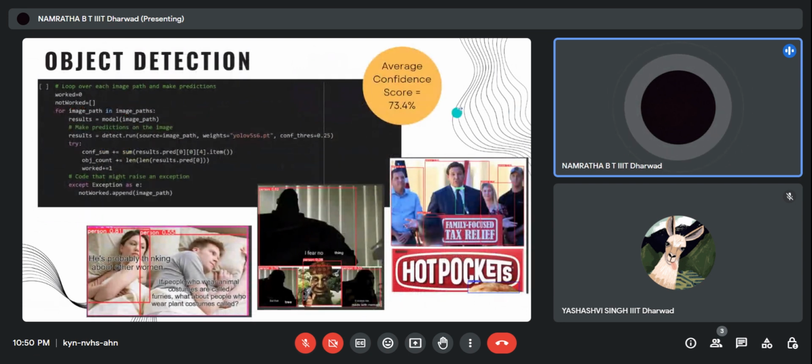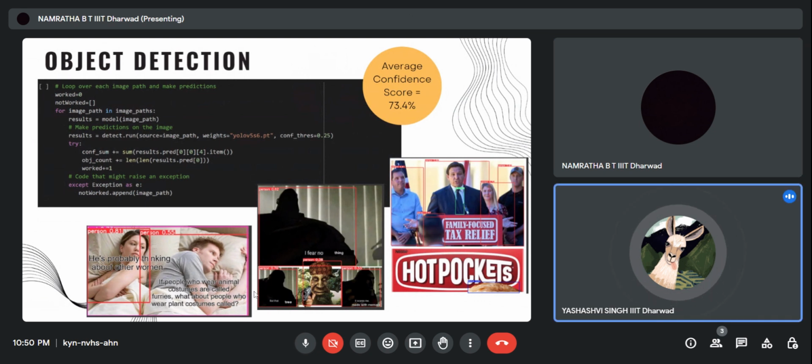And this is object detection, which is explained by Yashashri. Okay, so in object detection, we basically took the images of the memes and detected the different objects present in them with a particular confidence score. The output of this code was an array of the different objects present. For example, you can see here in the first image there are two people present, so it will give two persons as output, and similarly for the other two images.